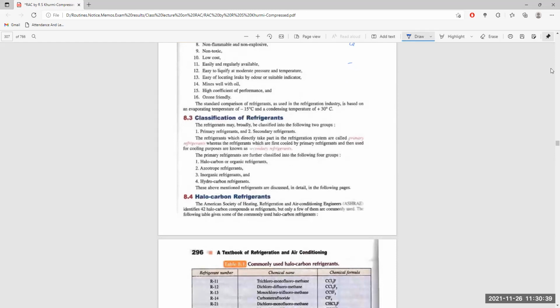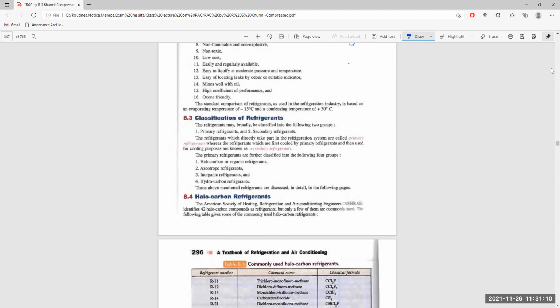Now, we have gone through the desirable properties of the refrigerant itself. But I also mentioned that no single refrigerant has the capacity to hold all these properties. They have certain advantages and certain disadvantages, and you have to select according to your requirement and according to the disadvantages which you don't want.